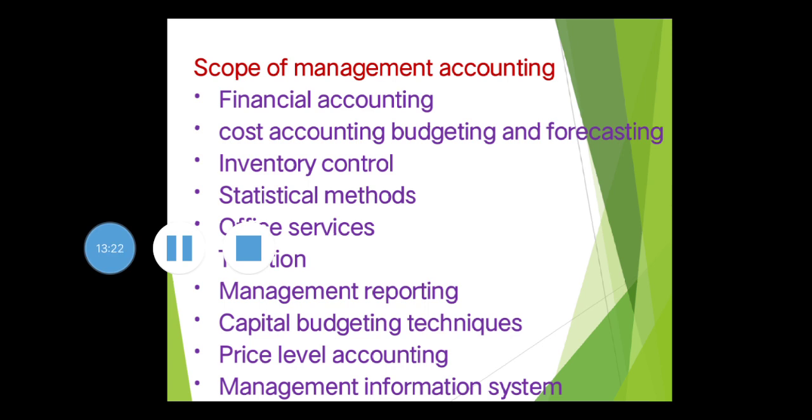Inflation adjusted accounting. Inflation decides the purchasing power, the purchasing capacity of any person, including organizations. So, if you consider inflation while preparing your statements, that is inflation adjusted accounting. Clear now?